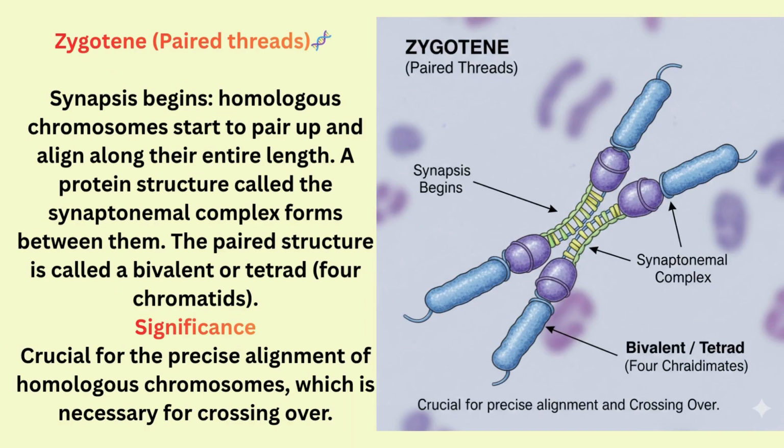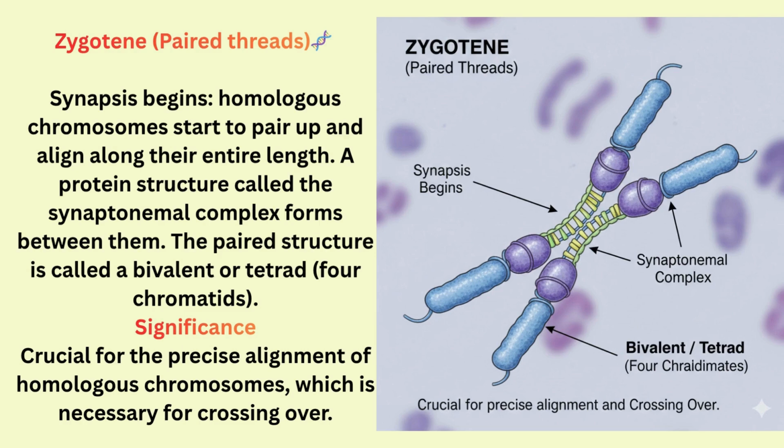The second part of prophase first is zygotene, which is the pairing of the thread-like structures. The picture shows that synapsis begins, for example, homologous chromosomes start to pair up and align along their entire length.